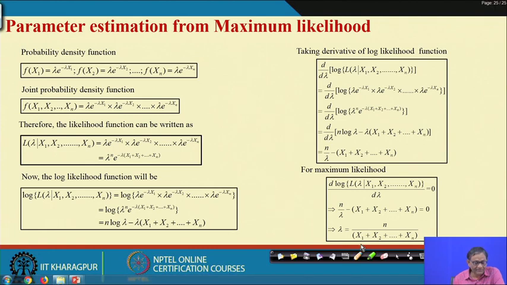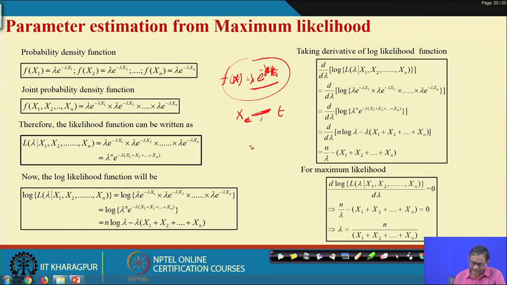To use maximum likelihood estimation, you first need to know the distribution. Here we use x, because we consider x as time to failure. So f(x) is lambda e to the power minus lambda x. Here x1, x and t can be used interchangeably.